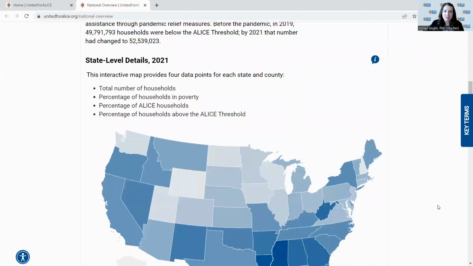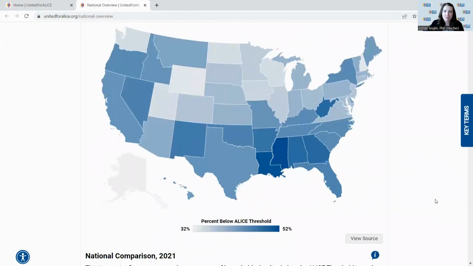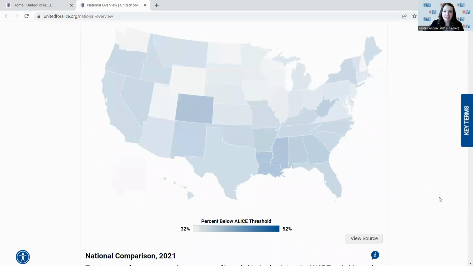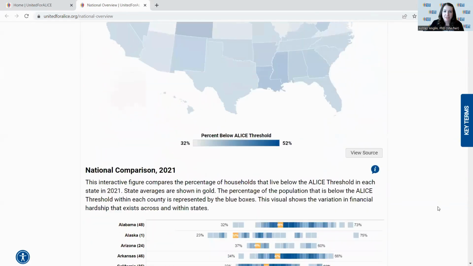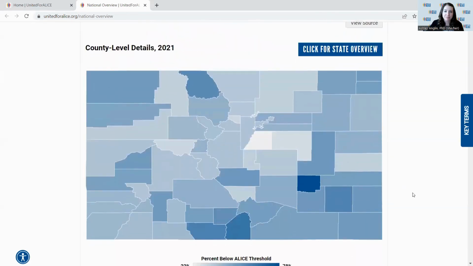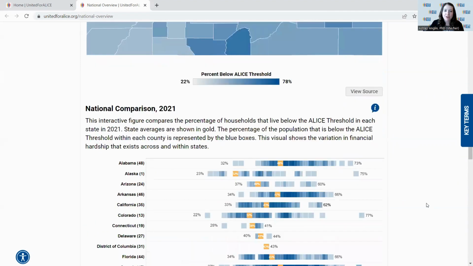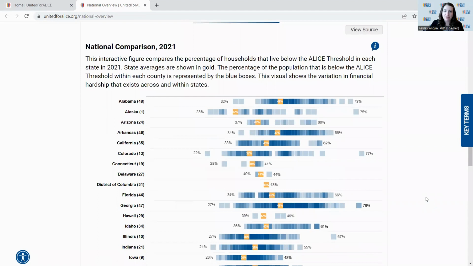You can see state level data here in the map for all states, and you can also find some additional data for Alice partner states. When you have a state selected, you can scroll down to see county level details below. These top line statistics that are available for all US counties include total households, percent poverty, percent Alice, and percent above the Alice threshold. On this page, you can also see a national comparison that shows the average percentage of households below the Alice threshold for every state here in these orange bars.